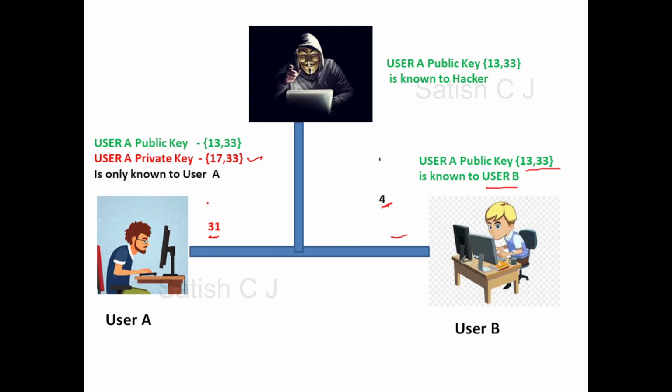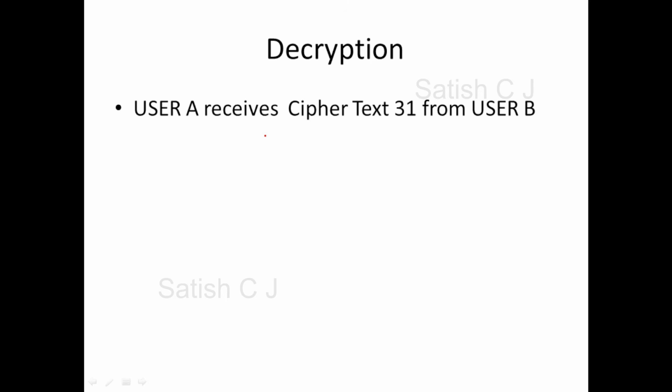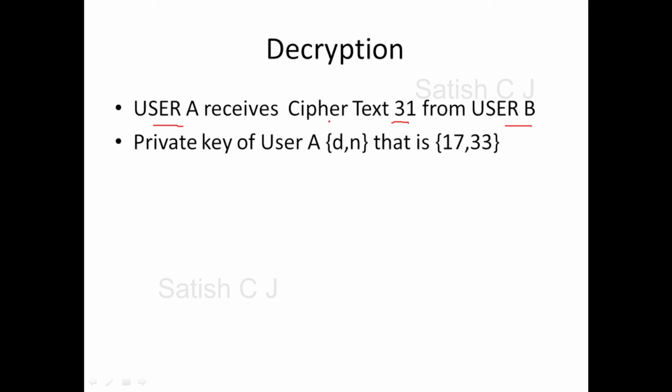Let's see how it happens. Let's go to decryption now. So these are the steps in decryption. Say user A receives the ciphertext 31 from user B. The decryption is going to use the private key which he has generated. So we have selected the values for D and N in our previous slides, right? So it is 17 and 33.